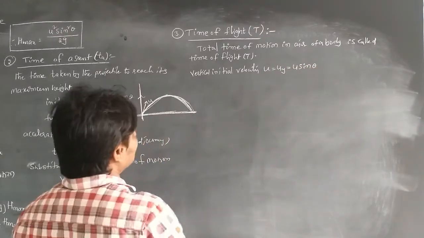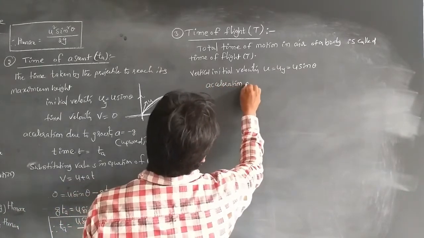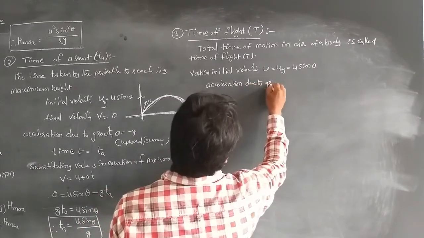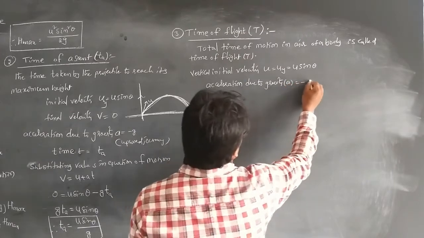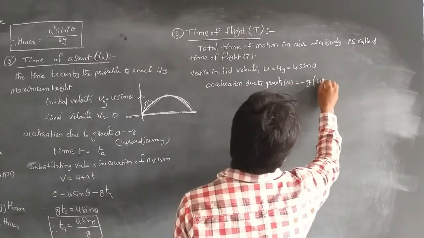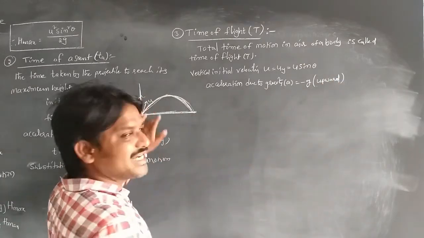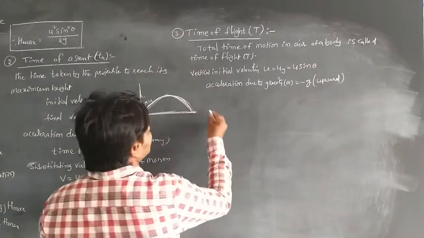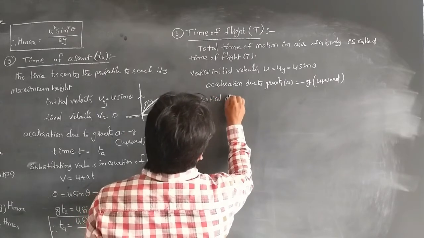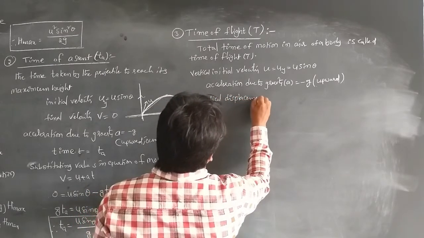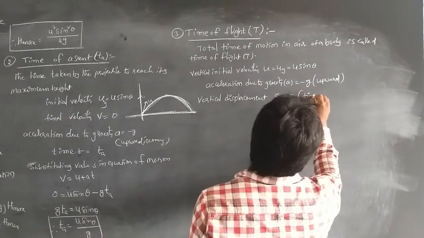Then the acceleration due to gravity: the body is projected vertically upward, so in the upward journey a is equal to minus g. The vertical displacement during its motion will be 0 in the time of flight, s is equal to 0.